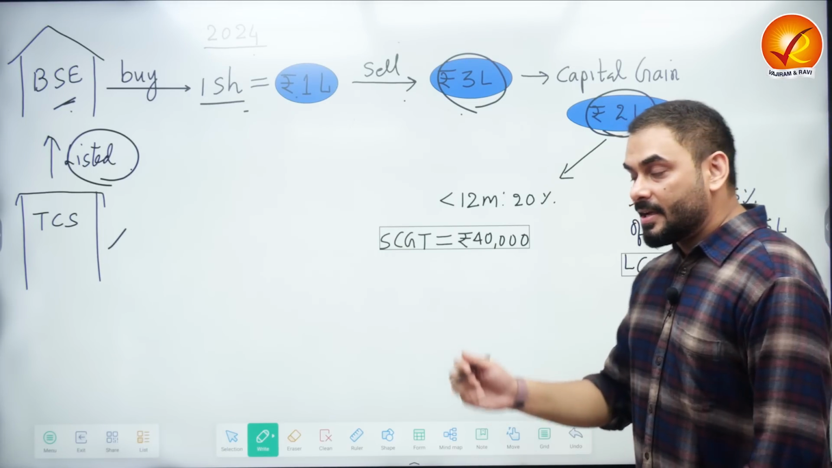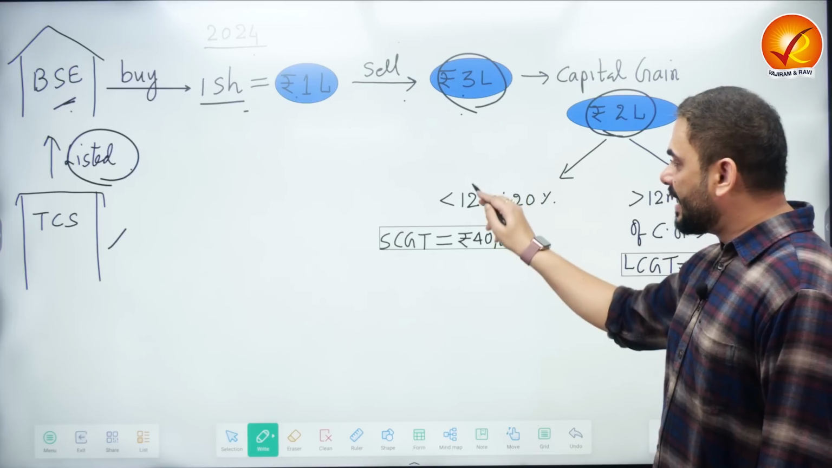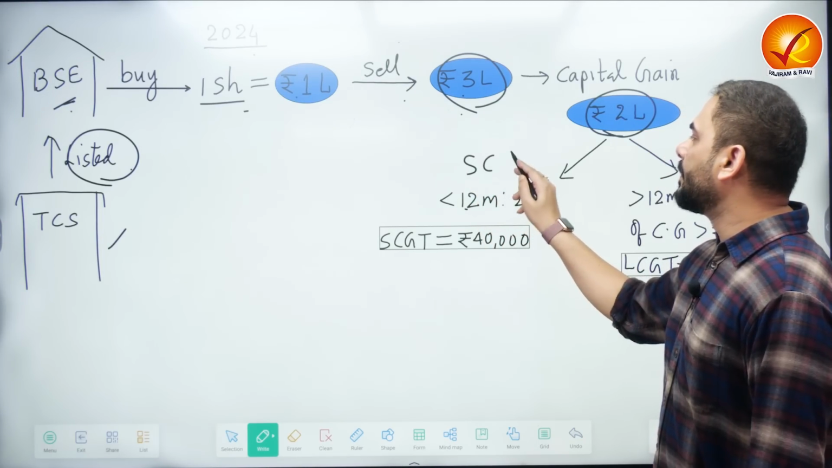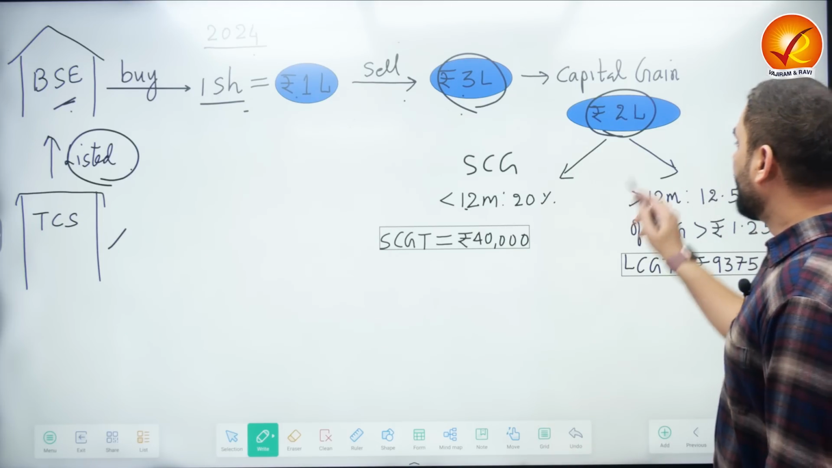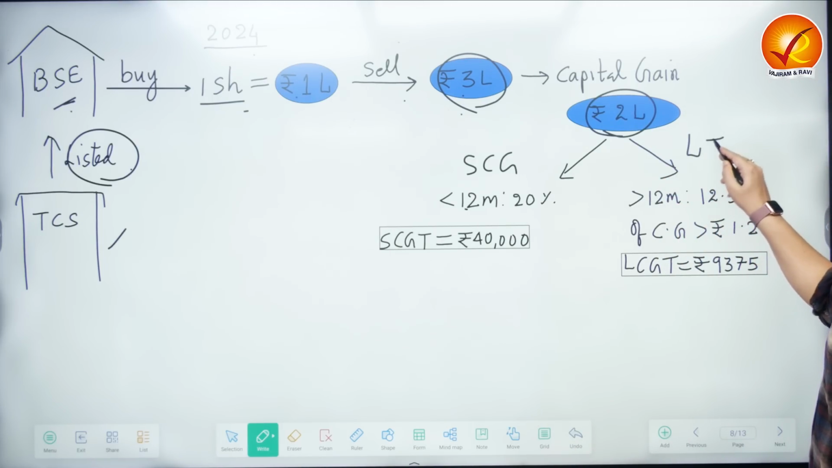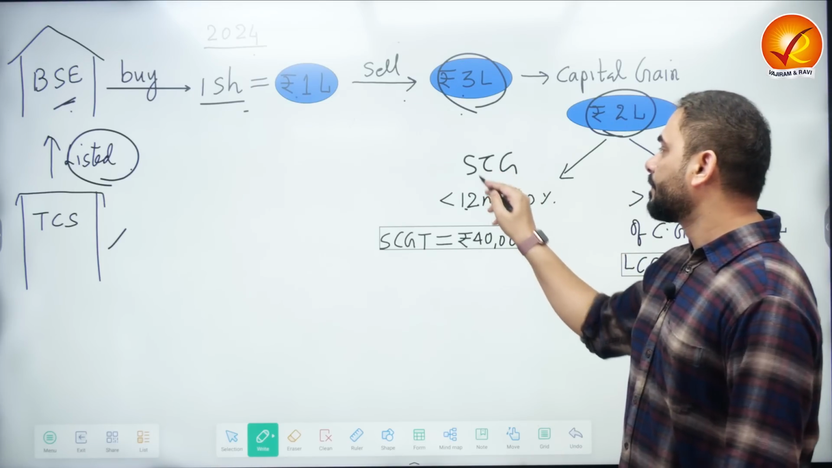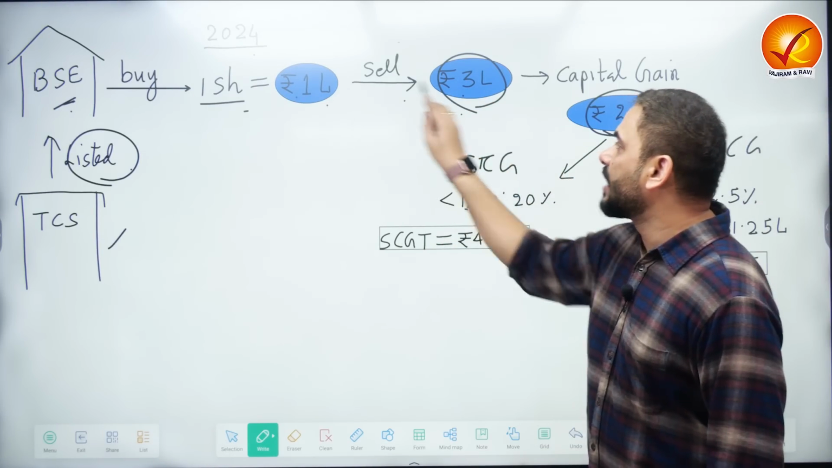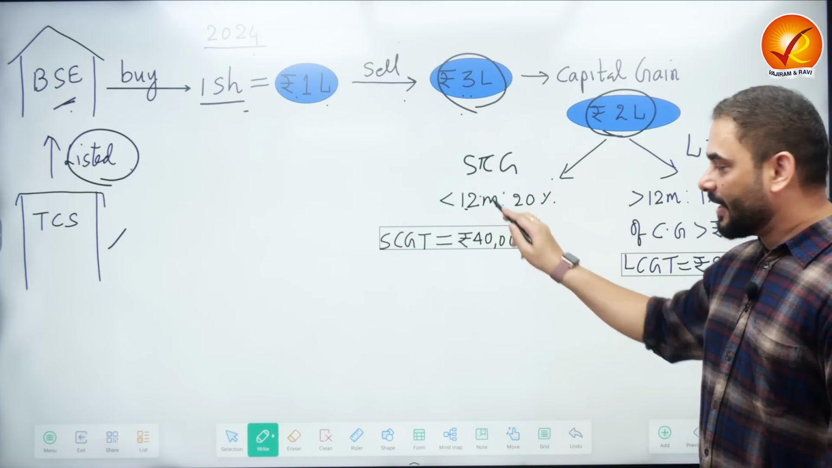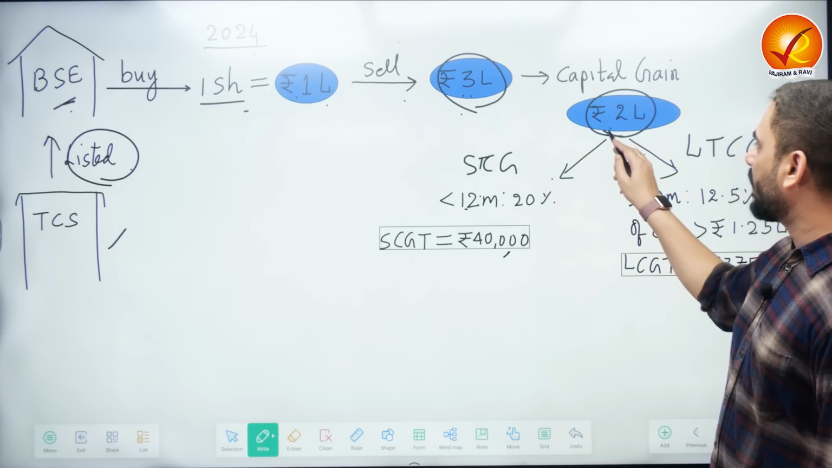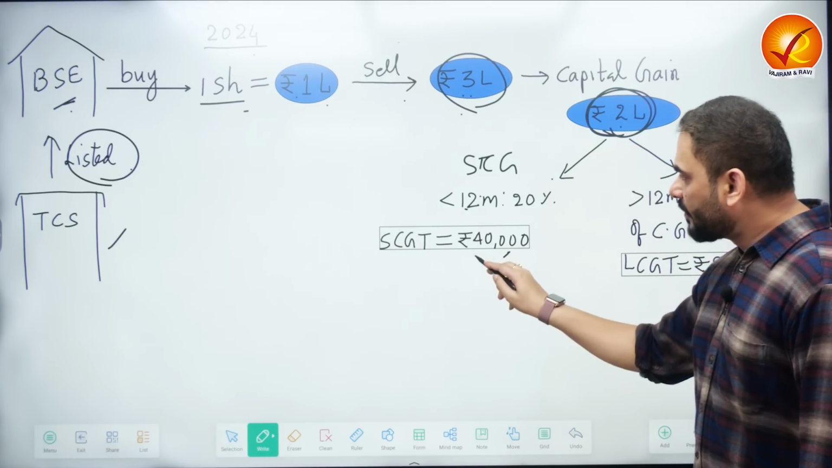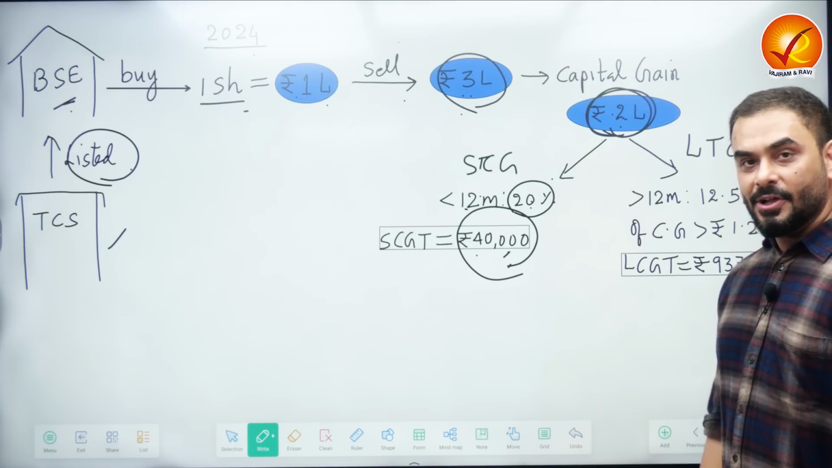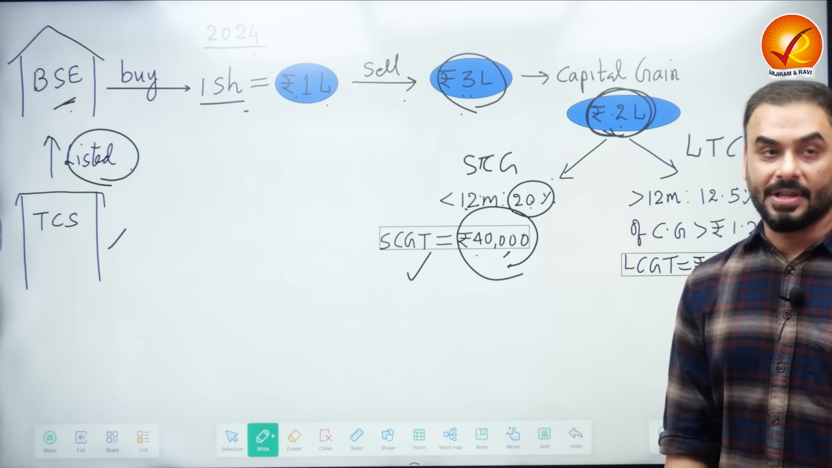Now I told you that if you sell this share in less than 12 months, then the Government of India will call it short-term capital gain, right? And if you sell it after 12 months, it is called long-term capital gains. Currently, if you sell this share in less than 12 months, the Government of India will ask you, what is the capital gain? It's 2 lakhs. The government will put a flat 20% tax over it. What is 20% of 2 lakhs? 40,000. So 40,000 becomes the short-term capital gains tax.